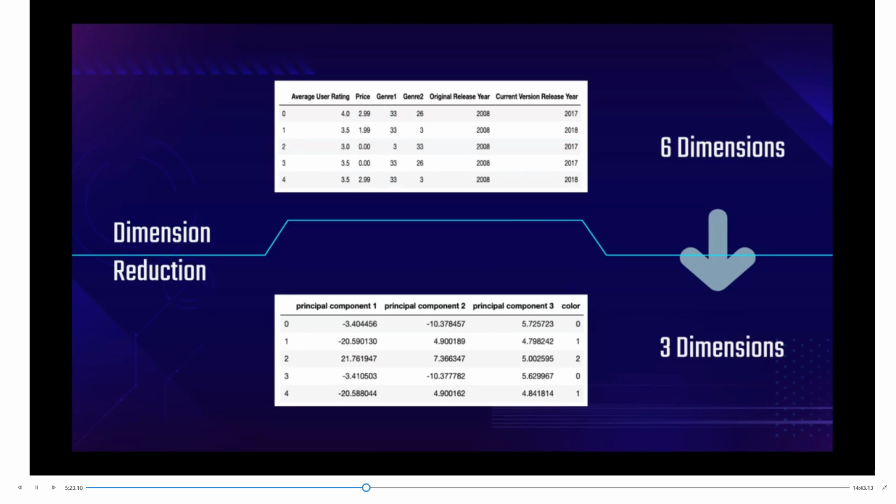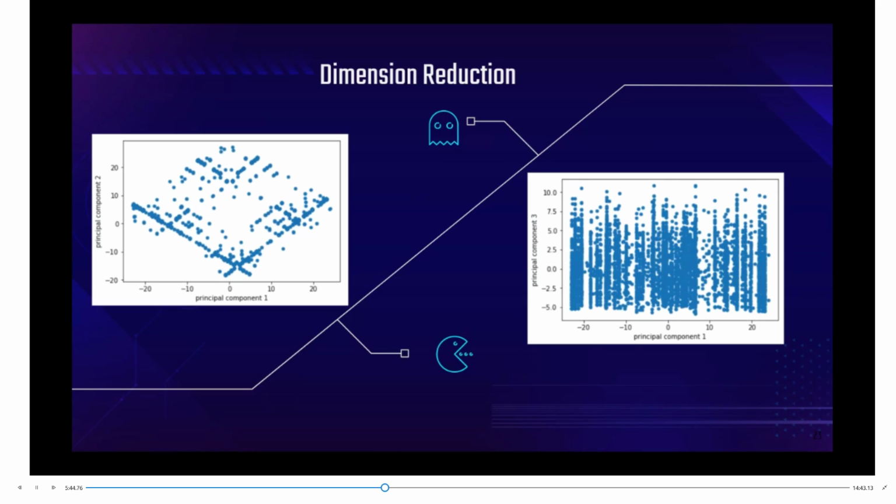Alright, our original data has 11 features and we selected the ones that we are interested in, and also we converted some categorical data into numerical. And after data cleaning, we end up with 6 dimensions, and then we use PCA to further reduce it down to 3 features. Here's the result in the 2D graph. The one on the left would be PC1 versus PC2, and the one on the right would be PC1 versus PC3. It seems like random points, but if we visualize in 3D graph, it is much clearer.